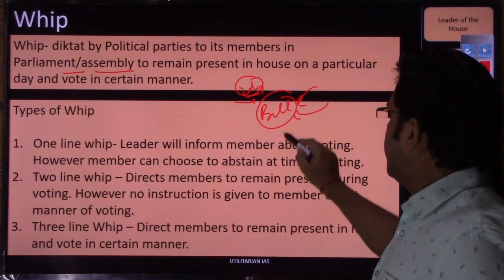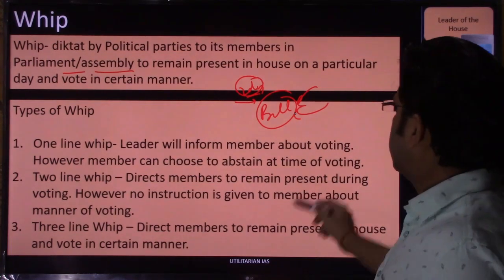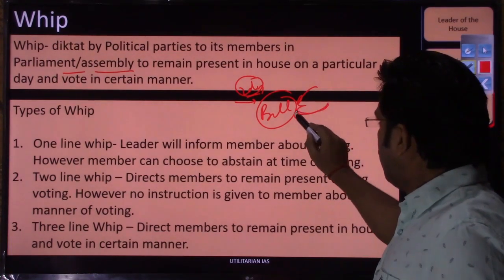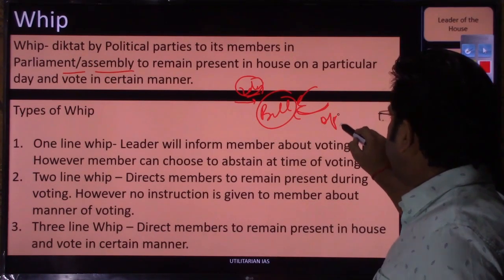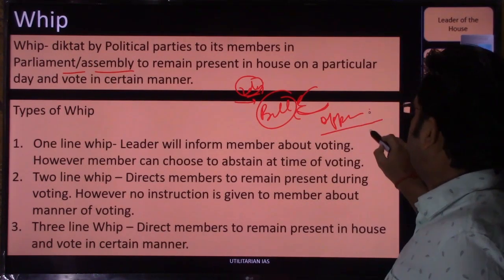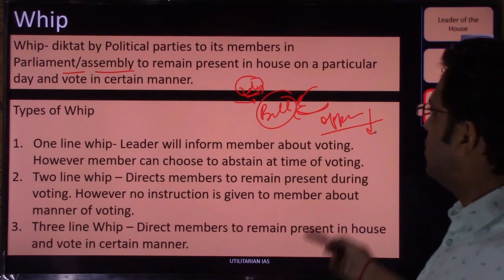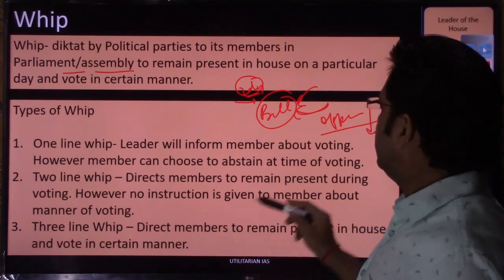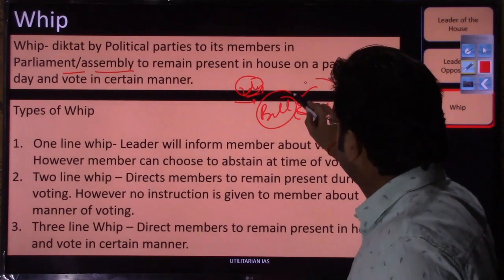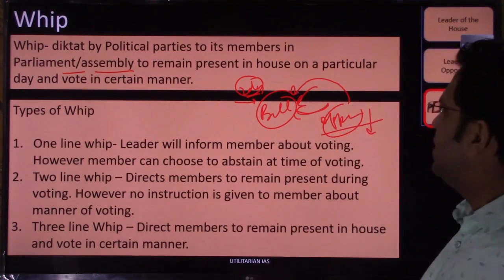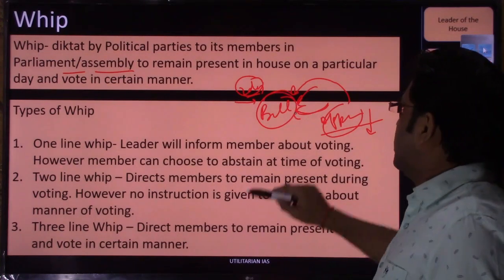Means in this case, for this bill, they will ask that you will vote for this particular bill, while the opposition members can also issue this whip to their members, and they can also ask that you have to remain in the house and you have to vote against the government, against that bill, depending on whatever stand they have on that particular bill.